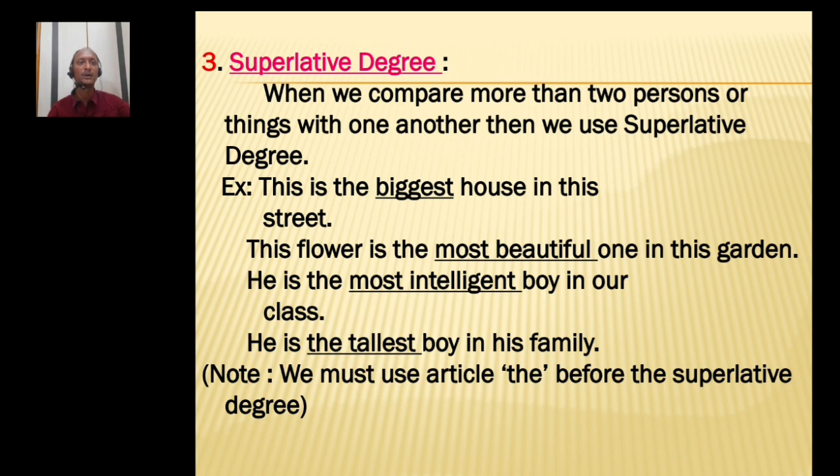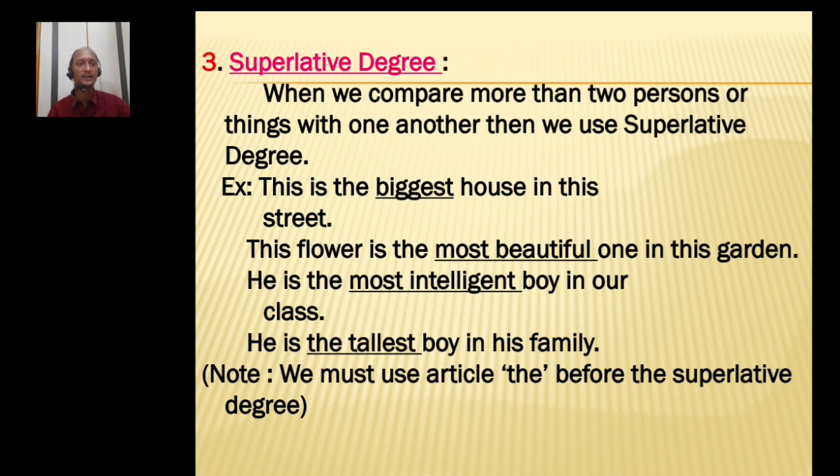He is the tallest boy in his family. In family there are many members. Who is the tallest boy? So this boy is the tallest. So this boy is compared with all the members of the family. So we have to use the superlative degree. So the form of degree is changed.